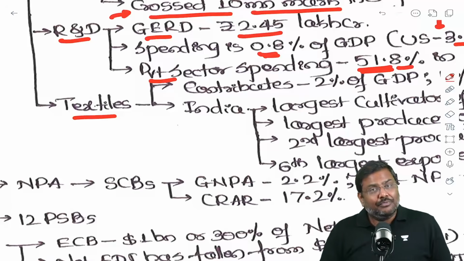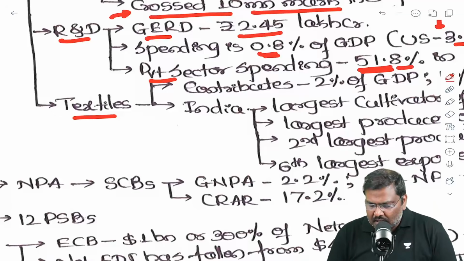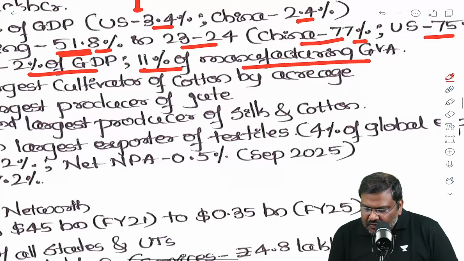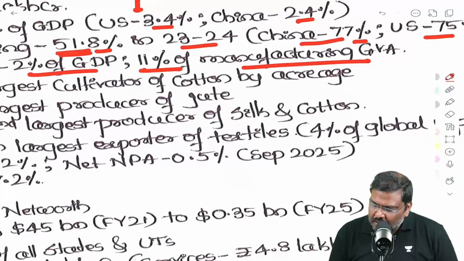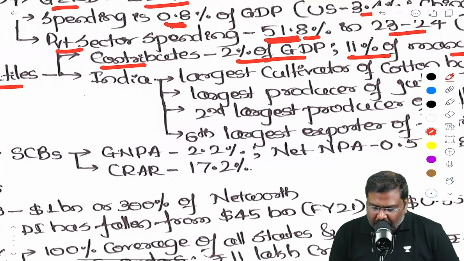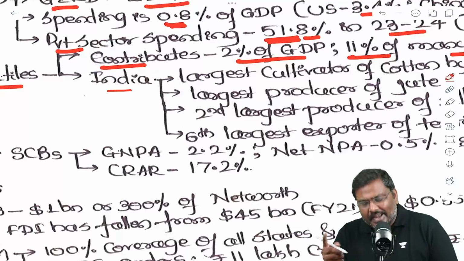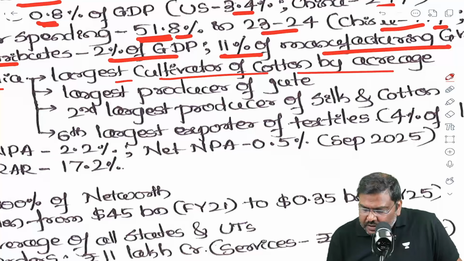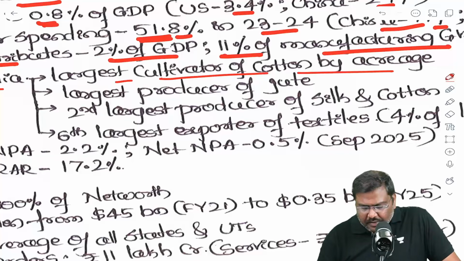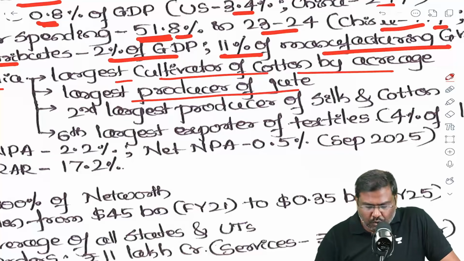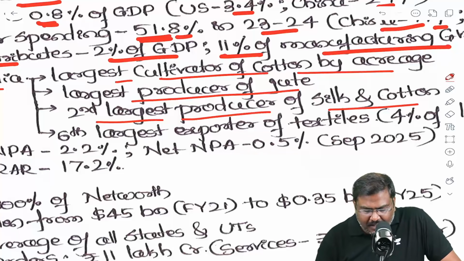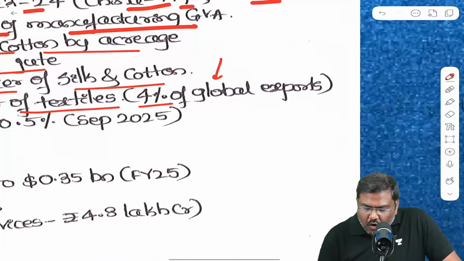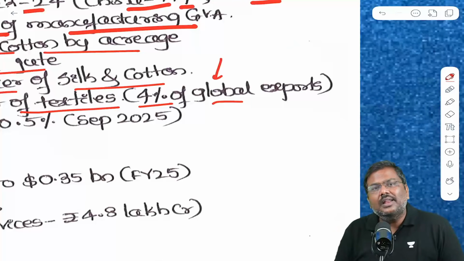What about the textile area? Important questions have been asked in textile. It contributes 2% of GDP and 11% of manufacturing gross value addition. This is an important data point. Please make a note of it. Now, in the global market, India is the largest cultivator of cotton by acreage. Largest producer of jute, second largest producer of silk and cotton, sixth largest exporter of textiles, which account for 4% of the global textile exports.